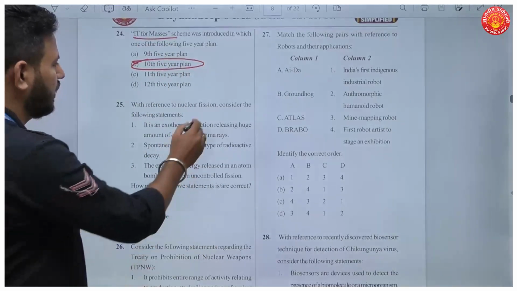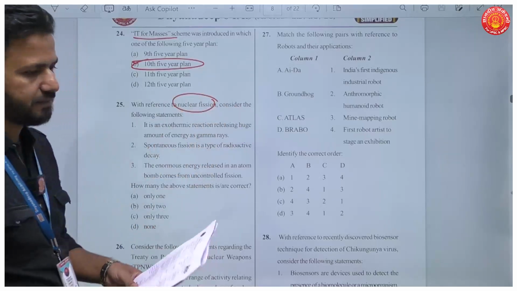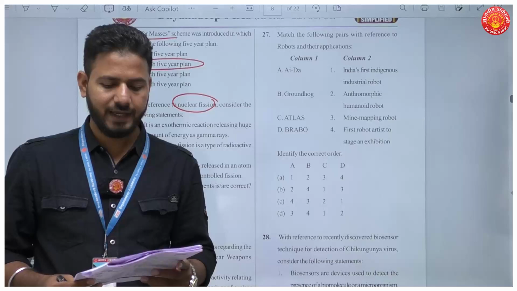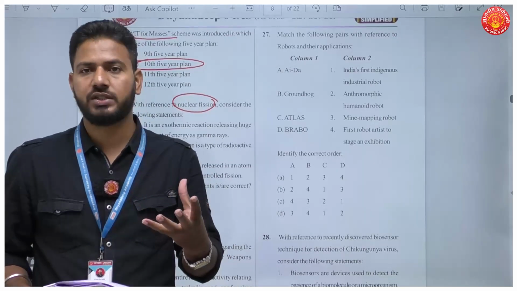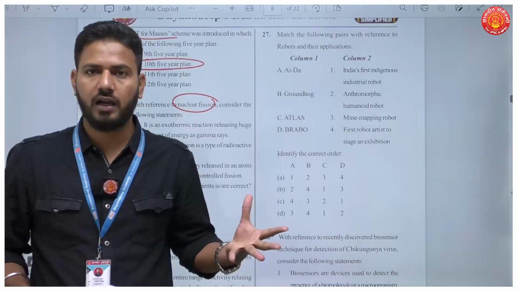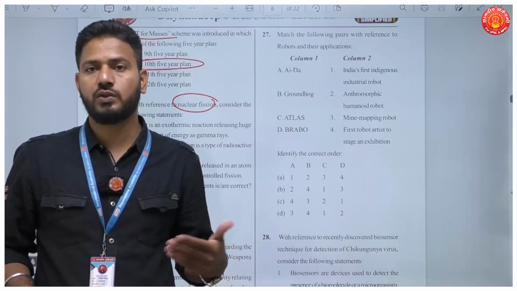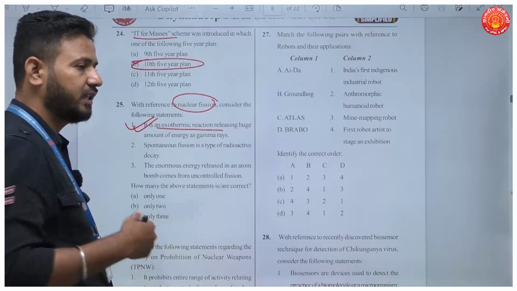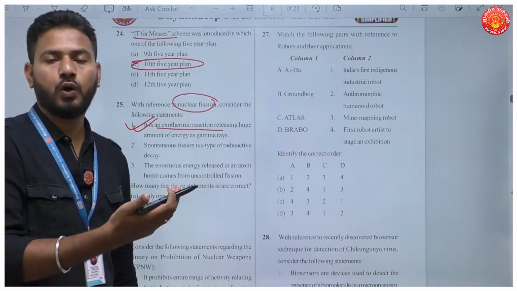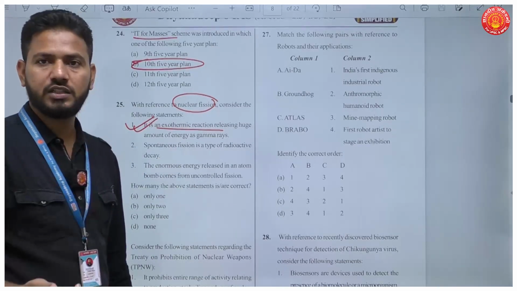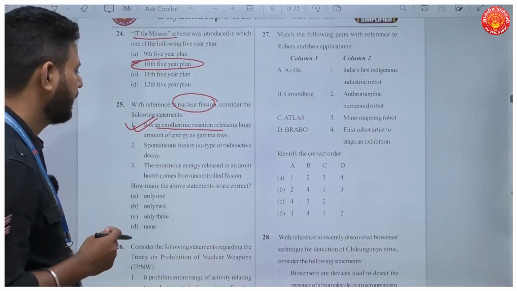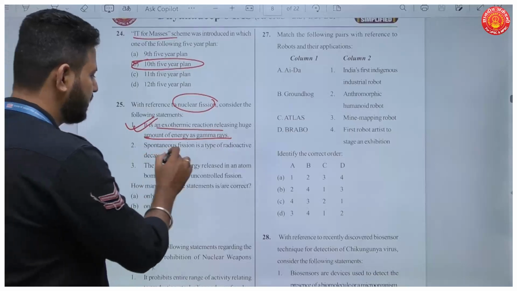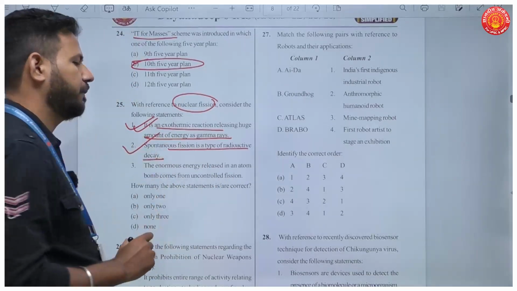Next, with reference to nuclear fission, consider the following statements. What is nuclear fission? First statement says it is an exothermic reaction. What is an exothermic reaction? A reaction which emits heat after it is completed is known as exothermic reaction. So absolutely this is an exothermic reaction. Okay, so that generated heat is used to boil water and make steam out of it. That is how energy is produced. So it is an exothermic reaction. A huge amount of energy as gamma rays is released. Spontaneous fission is a type of radioactive decay. This is also true.